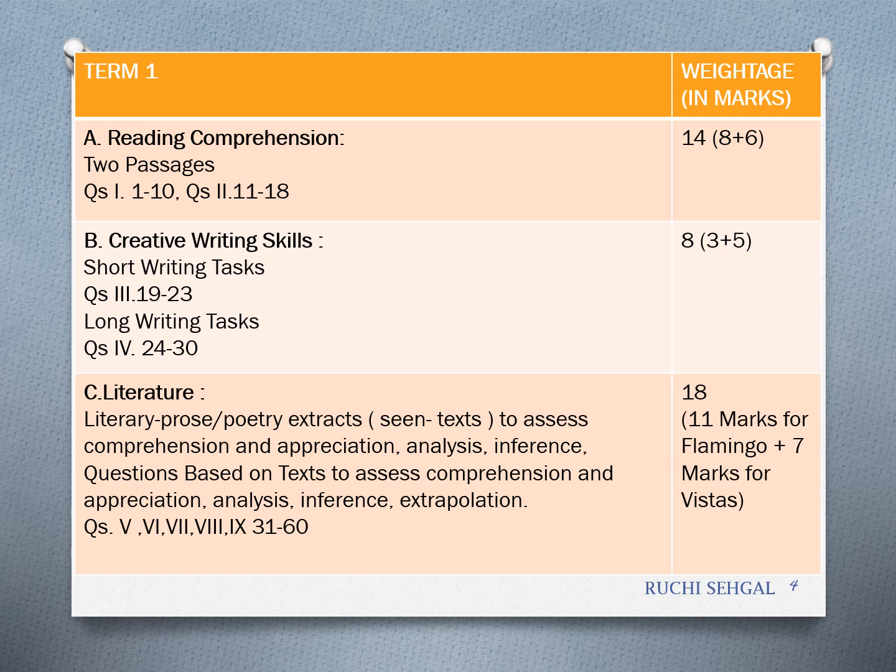Literature is, now here you have to be careful because here you have 30 questions. So question 31 to 60, you have 30 questions. You have to answer any 26. Get that clear, children? You have to answer any 26. So there are 30 questions and any 26 have to be answered. The weightage is, as you can see, 11 marks for Flamingo and 7 marks for Vistas. Again, each question carries only 0.8 marks.